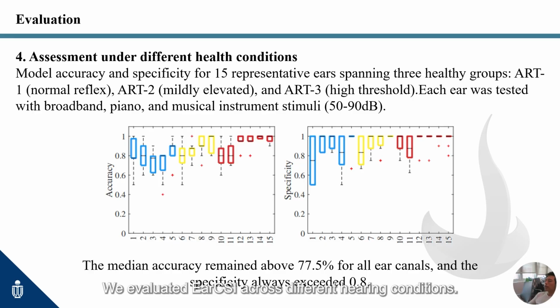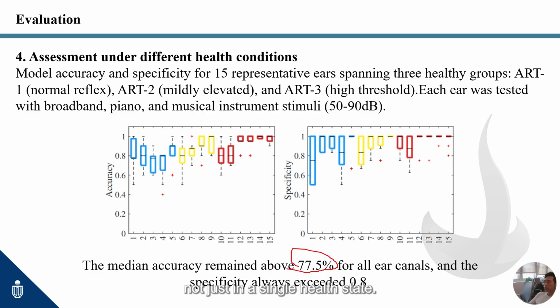We evaluated ear CSI across different hearing conditions. Across all ear canals, the median accuracy stayed above 77.5%. Specificity was consistently greater than 0.8, indicating a low rate of false positives. These results show ear CSI remains effective across severities, not just in a single health state.